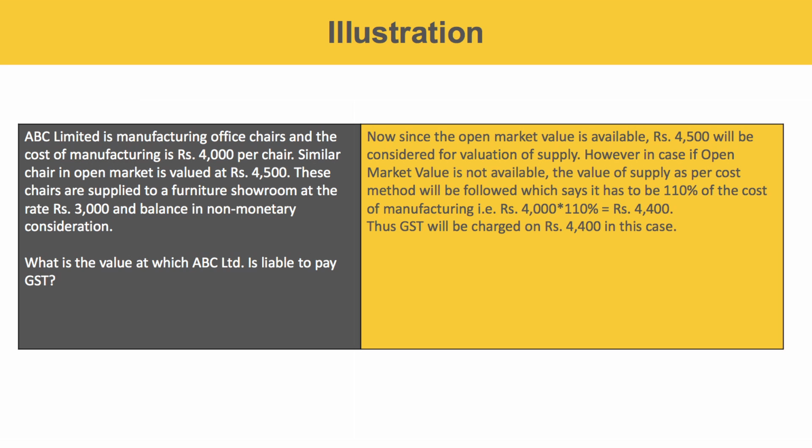However, in case the open market value is not available, the value of supply as per the cost method will be followed, which says it has to be 110% of the cost of manufacturing. That is 4,000 into 110%, which comes out to 4,400. Thus, GST will be charged on 4,400 in this case.